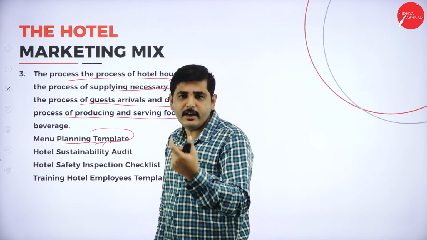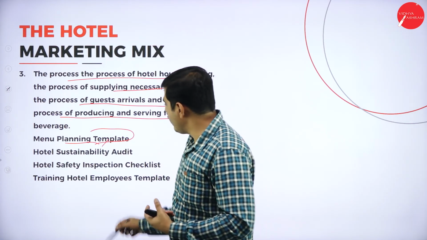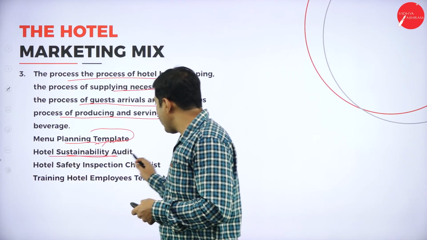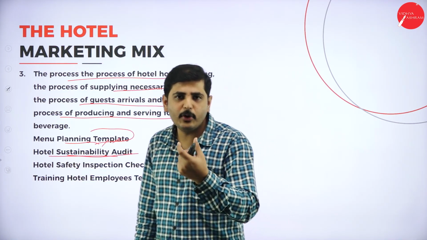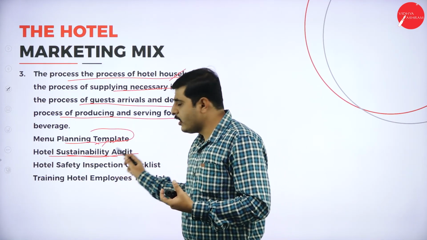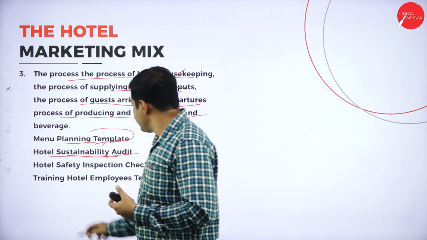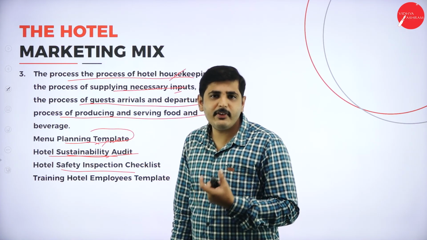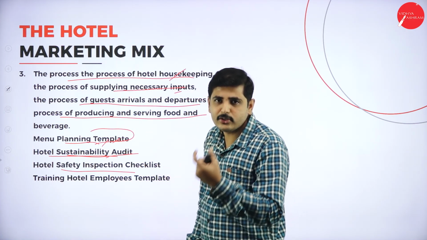What type of dish are you preparing every day? Everything comes under hotel sustainability and audit. You have to get audited. Your books and accounts, the finance of the hotel, should be ready. Next one, safety. We have to provide safety facilities for our employees and also for guests.